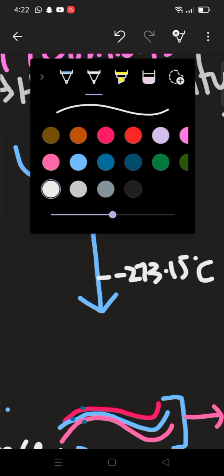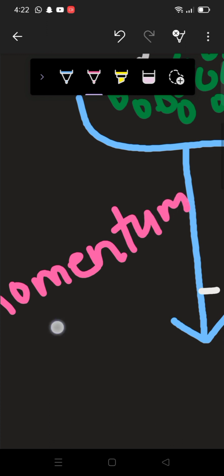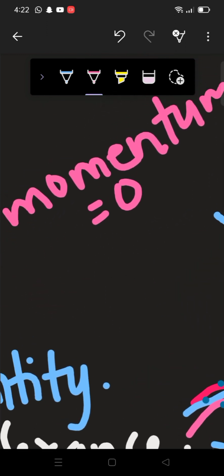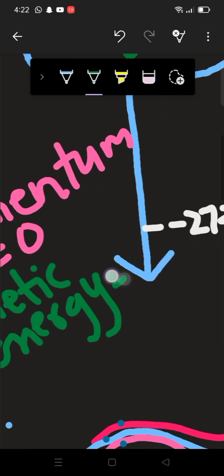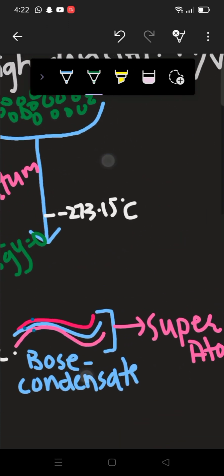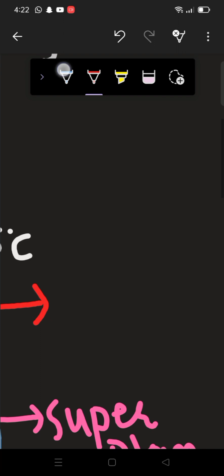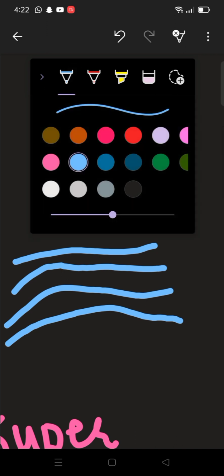They will lose their momentum too. Here their momentum will be 0, and with that, their kinetic energy would be 0 as well. As I told you, they will lose their identity, and they will convert themselves into liquid.